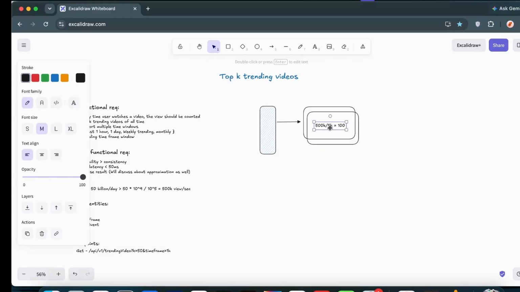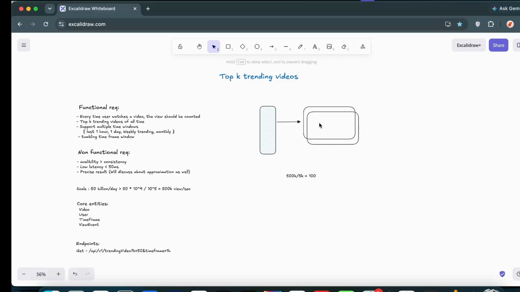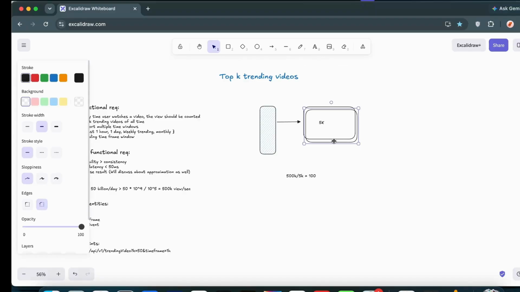That is the amount that we require. So each particular server handles 5k requests. That is a nice assumption that we can have going ahead.